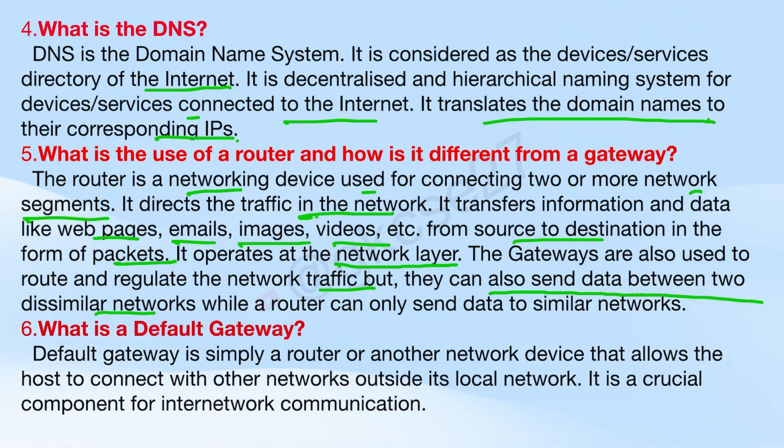Okay, dissimilar means that a gateway can operate on different layers, but a router works on only the network layer. So it will send data to similar networks only, but a gateway can send data on any layer.